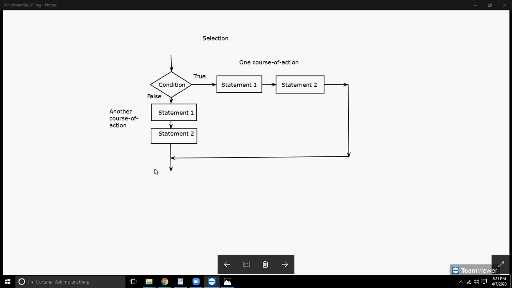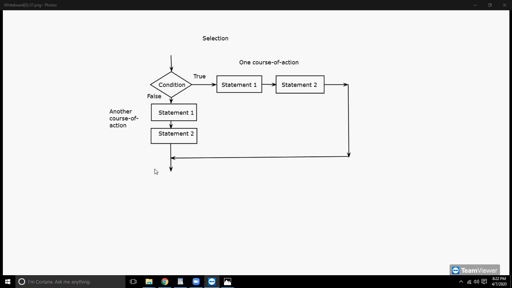So for example, in real life scenarios, we are required to take decisions and act accordingly. There could be a case where a person has decided that based upon the marks he or she is getting in class 10th, he or she will take a stream for future.